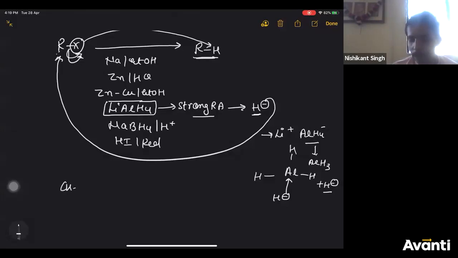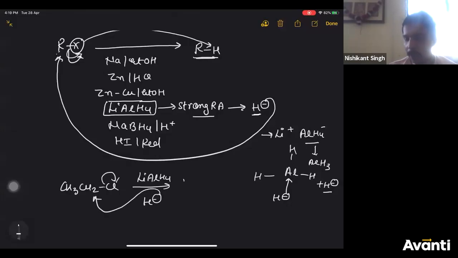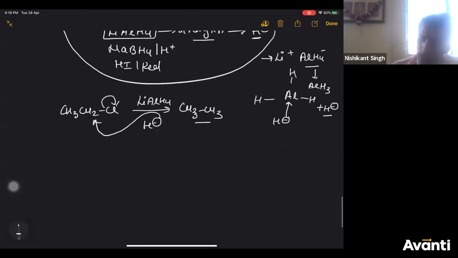For example, if you take CH3CH2Cl and treat it with LiAlH4, LiAlH4 will give you H minus ion, Cl minus will leave, H minus will come in, and you'll get ethane. This is how the reaction happens. Remember it, it's again very important. I told you LiAlH4 is a very strong reducing agent.